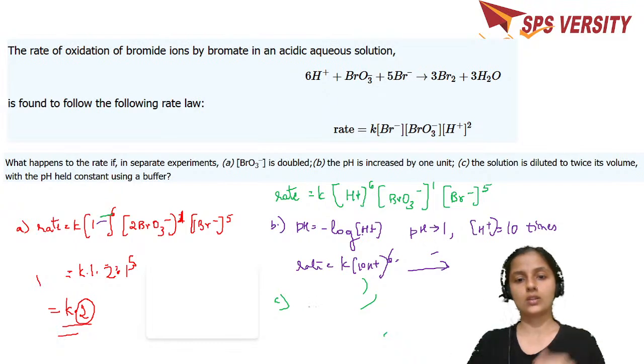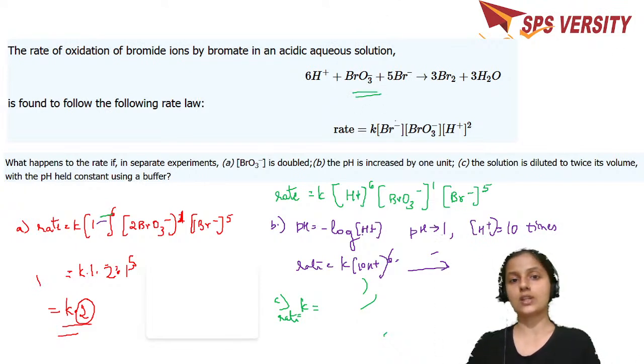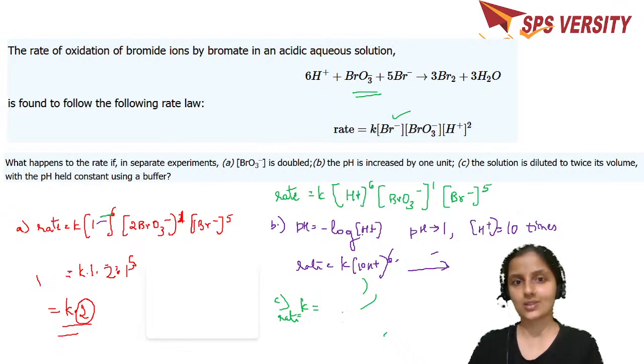The solution is diluted twice. The new rate is equal to K into the pH is kept constant, so that doesn't change. But according to the equation I'm doing, not according to the rate law expression, because I am going to change this later.